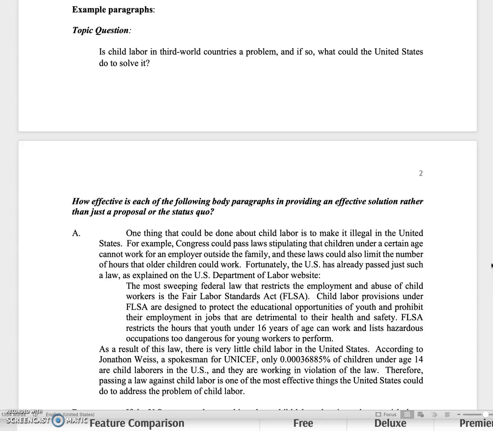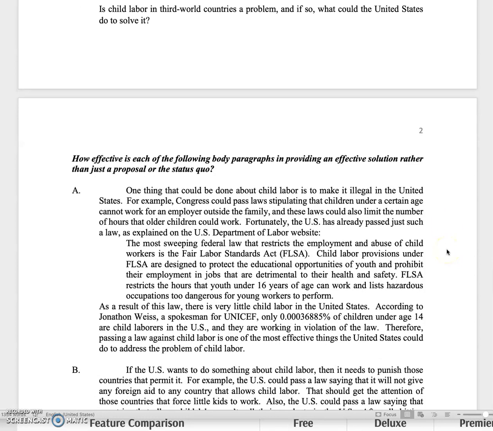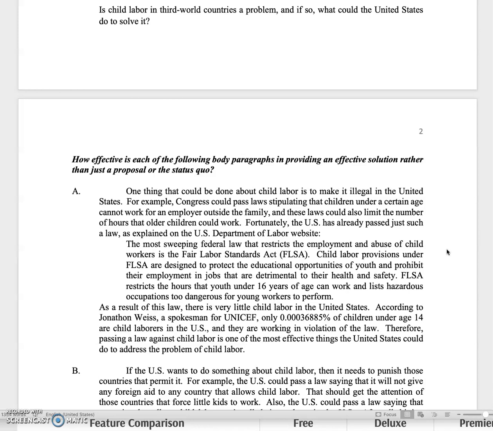Okay, so let's look at our example topic. Is child labor in third world countries a problem? And if so, what can the United States do to solve it? All right, so I have three examples here of people trying to come up with good solutions for that problem. So this would be the solution part, or at least one of the solutions in the essay.